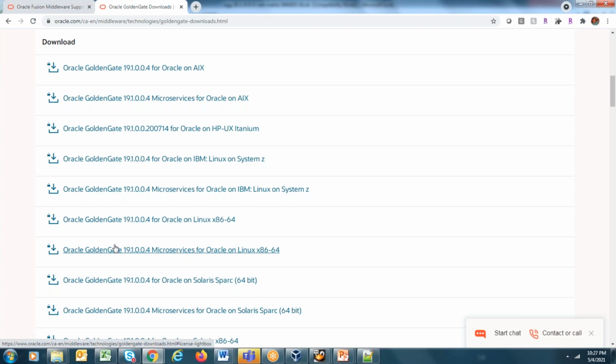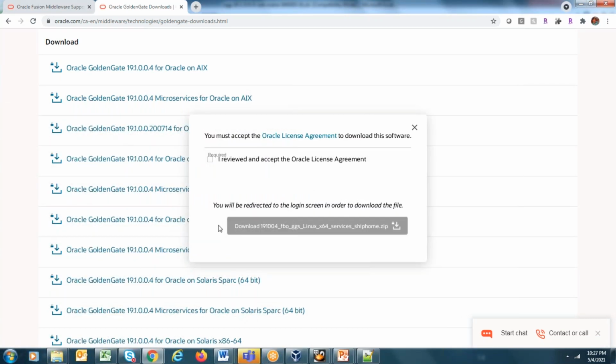So we'll be downloading Oracle GoldenGate 19.1.0.0.4 microservices for Oracle on Linux x86. So we'll proceed to download. Click on it, review. Once you click on download, it will ask you to provide credential information of Oracle, which you can use to download.